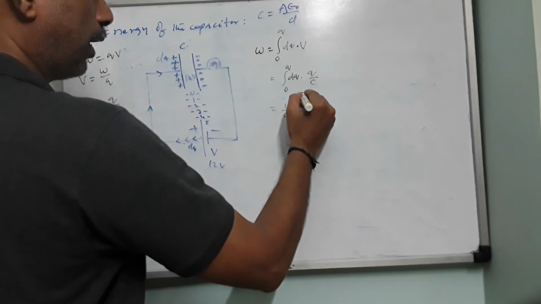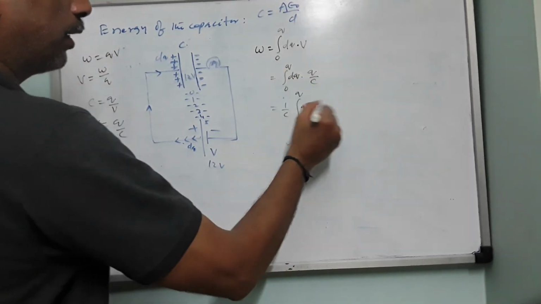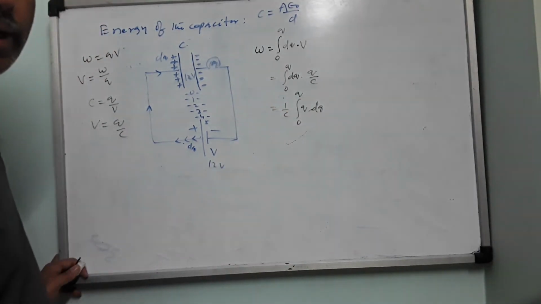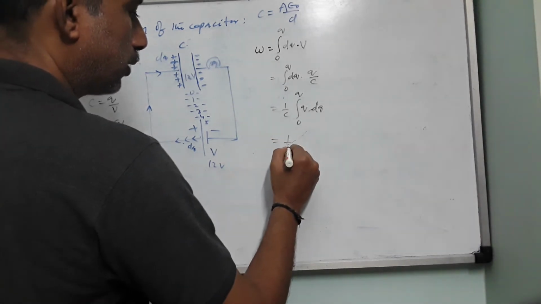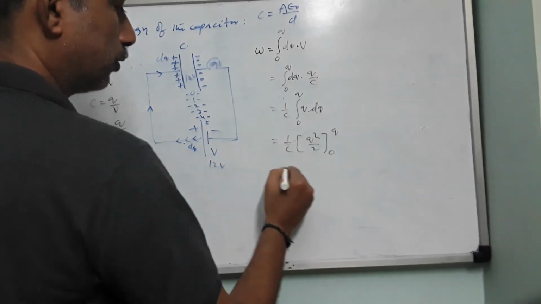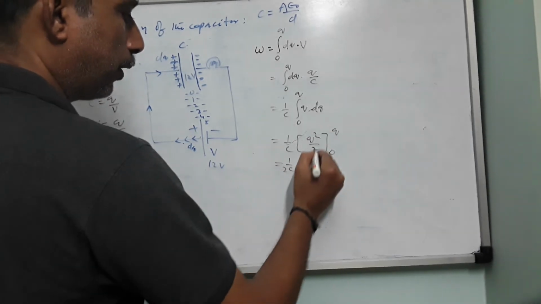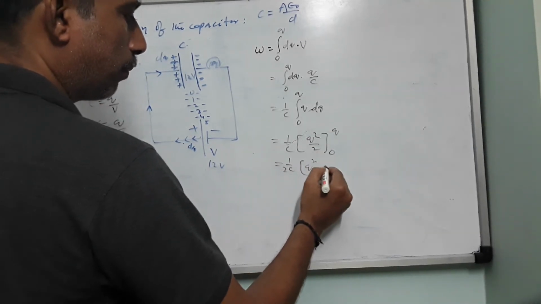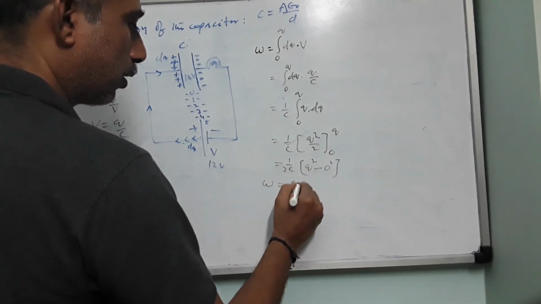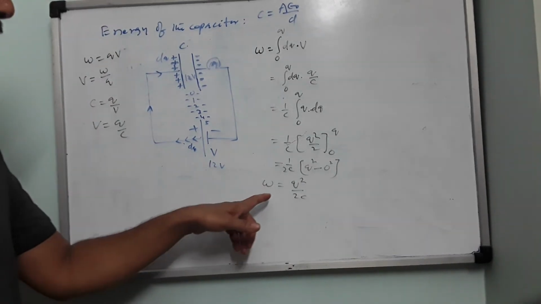Now in the integration I have the integral from 0 to Q of Q dq. I have written Q first and then dq, so dq is the integral element of Q. Now Q dq is like x dx, which gives x square by 2. So this is 1 by C into Q square by 2, with limits 0 to Q. The upper limit is Q square, minus the lower limit 0 square. So you will get W equals Q square by 2C. This is the work done by the battery.